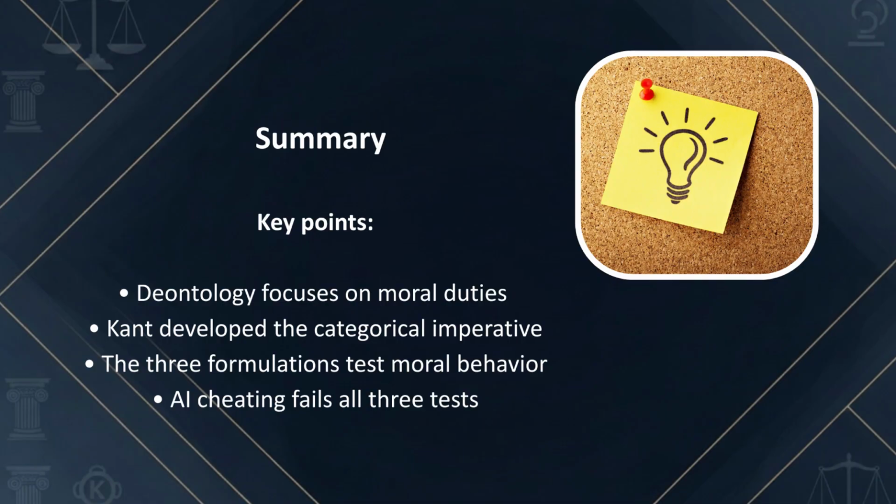In conclusion, deontology focuses on moral duty over outcomes. Kant's categorical imperative provides a universal test for moral actions. Its three formulations guide us to act ethically. Using AI to cheat fails all three tests and is therefore morally wrong. This demonstrates how Kantian ethics applies to modern ethical challenges.